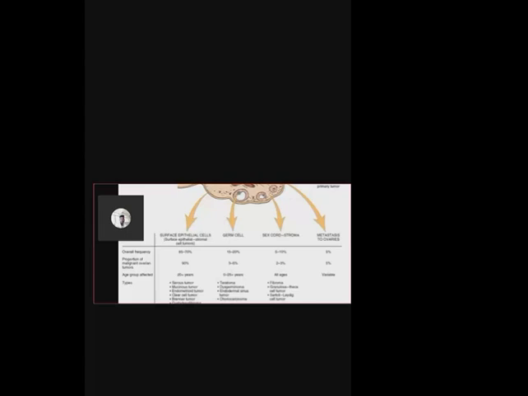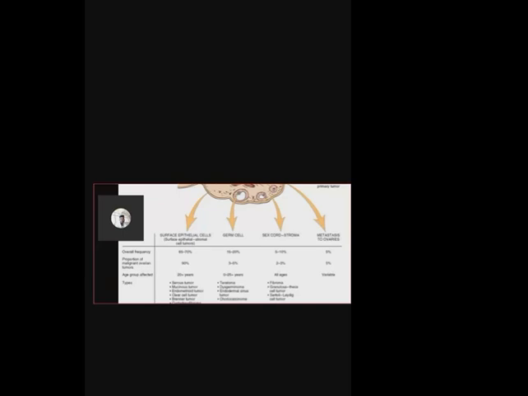Similarly, only 2 to 3% is malignant if it is arising from sex cord or stromal tumor. Then age group: the surface epithelial tumor usually occurs in the adult patient, usually more than 20 years. In germ cell tumor, it can be young patient or adult patient. Sometimes it can occur in teenage girls also, very young girls.